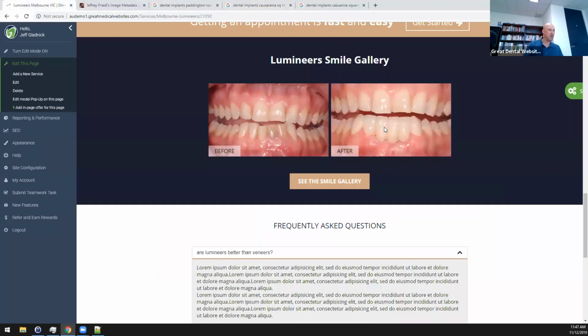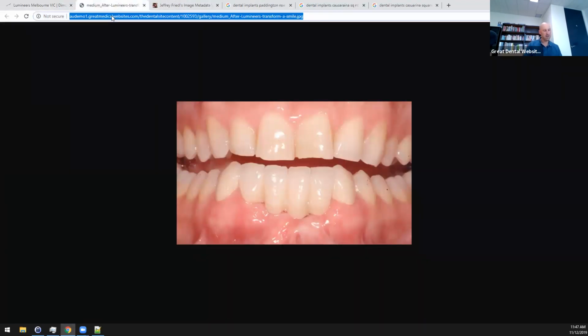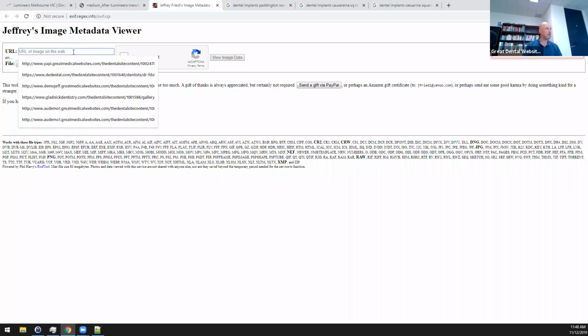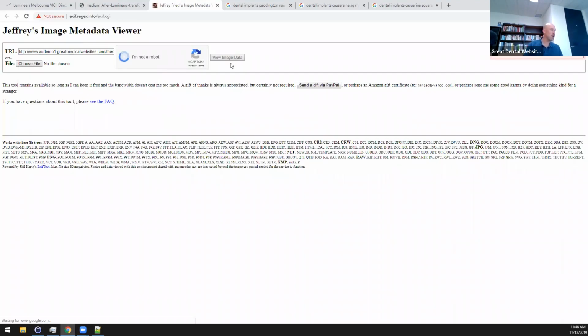Let's go ahead and open up this image in a new tab, because I'll show you a little trick. Inside all of these images, we embed what's called EXIF data. There's a way you can embed text information that Google can read, but normal people who don't have a little scanner will never know is there. But we have a scanner, and we can pop this in and take a look.